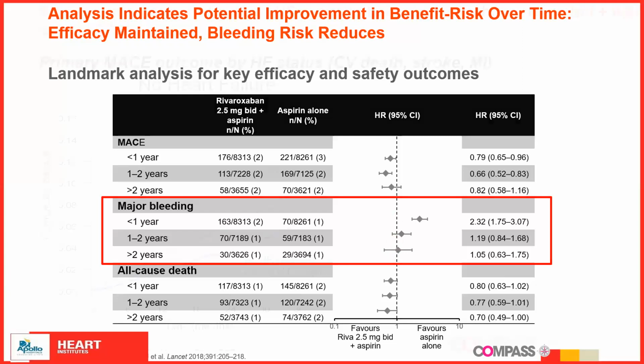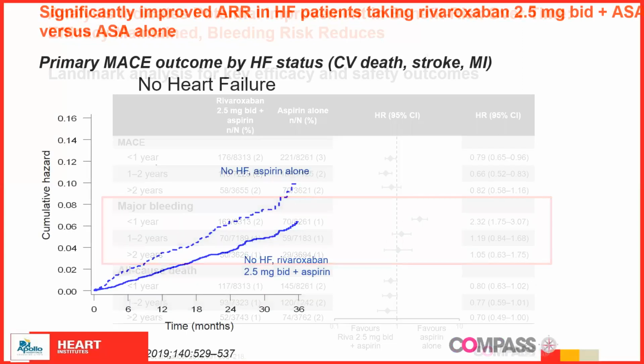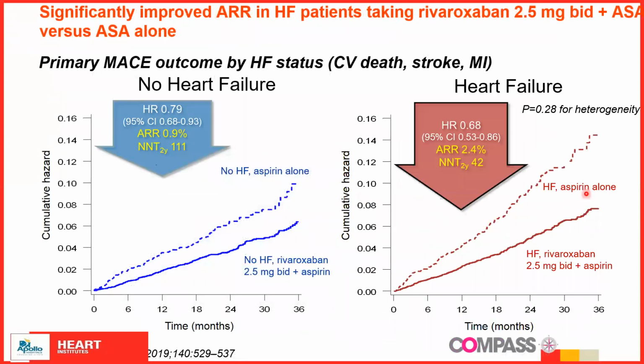Now, even if there was heart failure, it was seen that if no heart failure is there, there was a risk reduction, and if the patient had heart failure, it was seen that compared to plain aspirin, if you add Rivaroxaban, the cumulative hazard was much less. So heart failure patients also do improve to some extent, but there have been trials which have shown that in the long run it is not much beneficial.